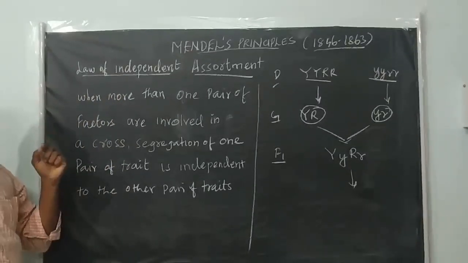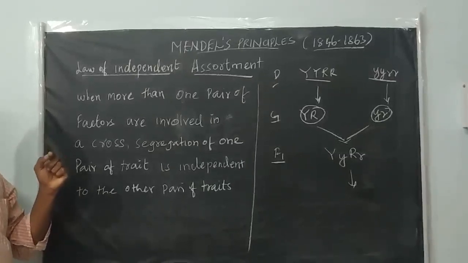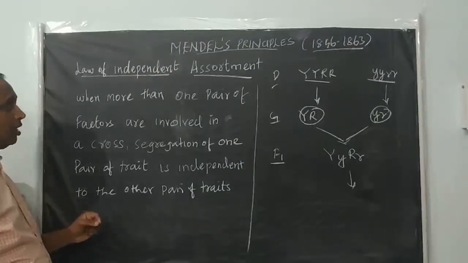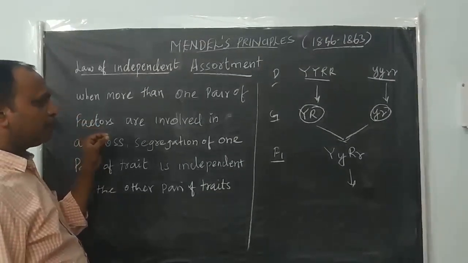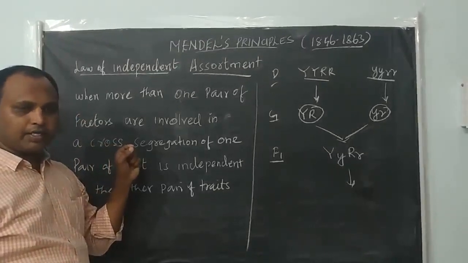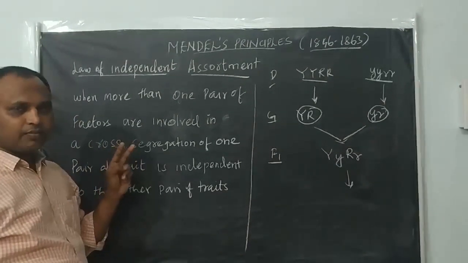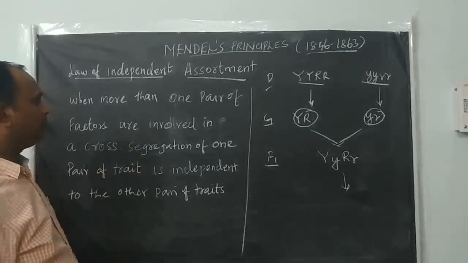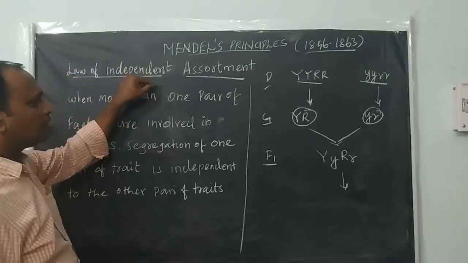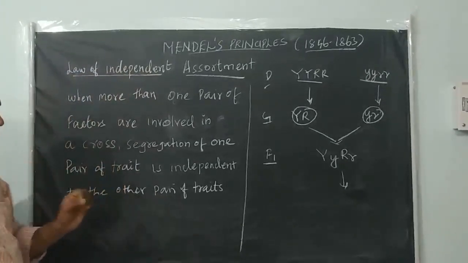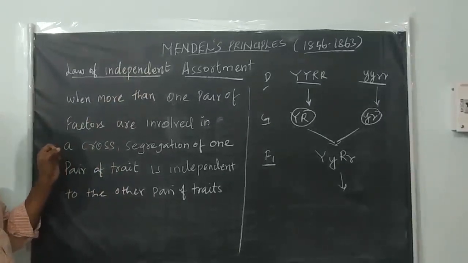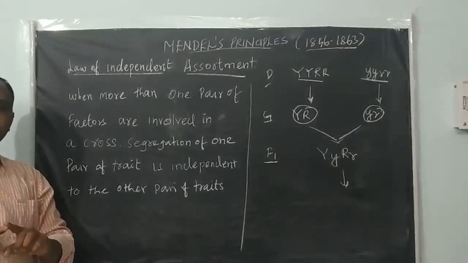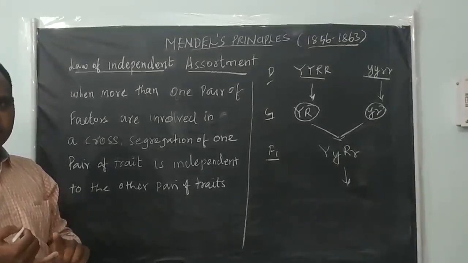The first two laws are purely based on the monohybrid cross, because that cross involves only one contrasting character. But the law of independent assortment he proposed based on his dihybridization experiment, where the cross involves two characters. This law states that when more than one pair of factors are involved in a cross, see the dihybrid cross, how many factors are involved? Two factors, or two characters, are involved.